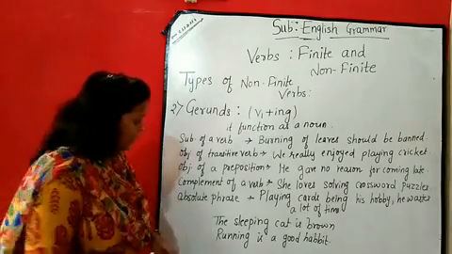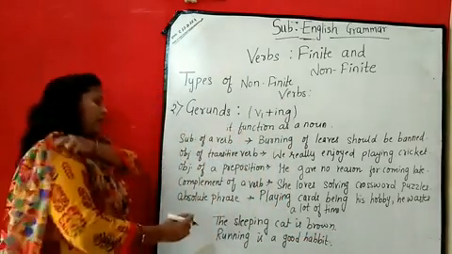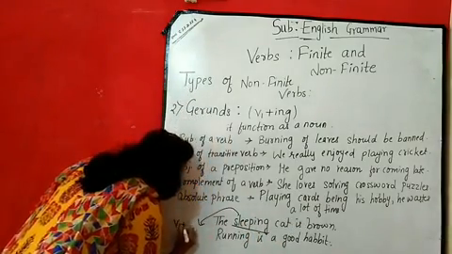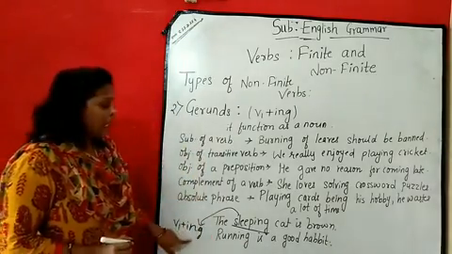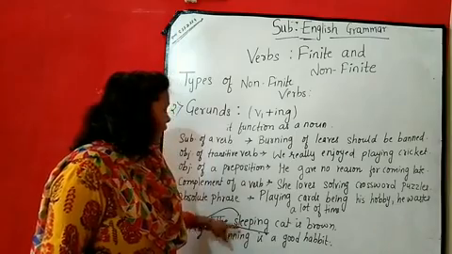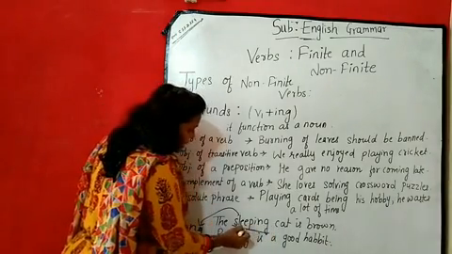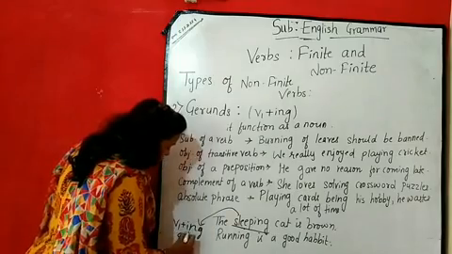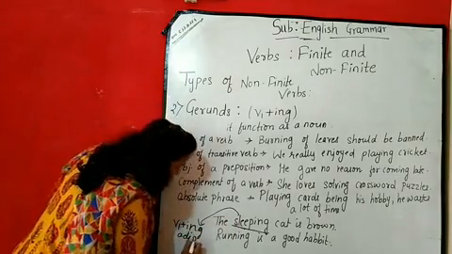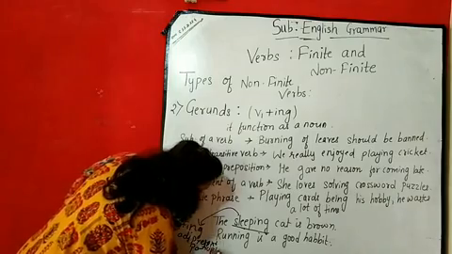Now you can see the examples here. The sleeping cat is brown. Now see these two sentences. आप ये दो sentences देख सकते हैं. The sleeping cat is brown. Now here sleeping, sleeping कैसा है यहाँ पे? Verb's first form plus ing. But what is written? The sleeping cat. It's describing the cat. ये describe कर रहा है cat को कि cat कैसी है? Sleeping है, मतलब सो रही है ना? So it is describing, so it is acting as an adjective. ये किस तरह act कर रही है? Adjective की तरह. That's why it is called the present participle. इसको हम क्या बोलेंगे? Present participle.